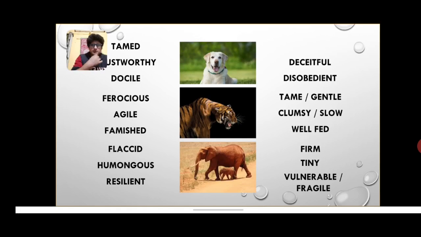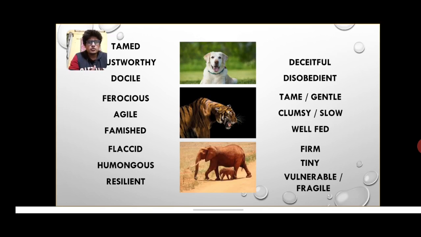All right. So if I talk about a dog, it can be tamed, can be petted, can be trained so that it behaves exactly as its owner wants it to behave. The next is trustworthy. If I am not mistaken here, a dog is really a faithful animal. You can place your trust in a dog. So therefore I call it a trustworthy animal, right? A faithful animal. Okay. Then the next positive adjective related to a dog is docile.